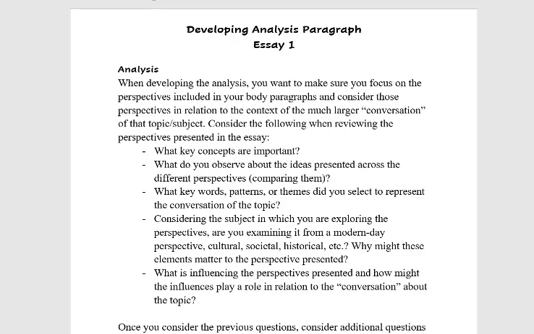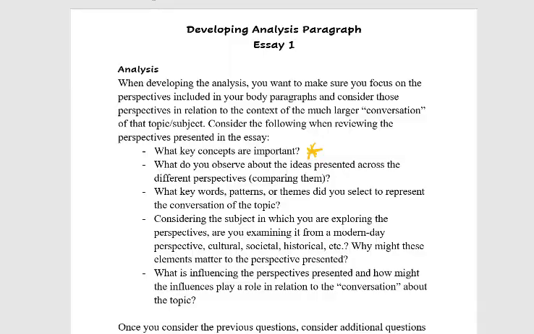So in a way, it's creating the concept of the they say, I say. So the they say in this instance is going to be the perspectives presented in the text, or the perspectives that you chose for your essay. And then the I say is going to be a response to those. And we can look at some of those questions here. So the first one is perhaps looking at key concepts that were presented in the text. And one of the ways to do that is to look for keywords.